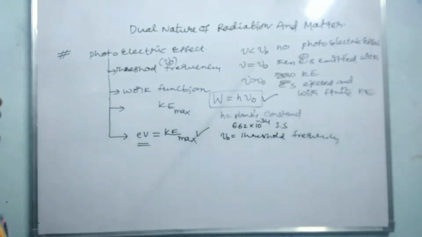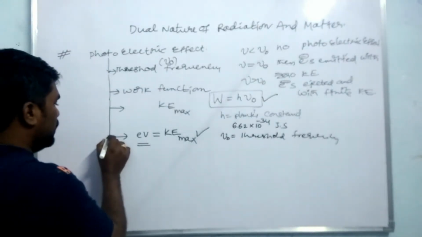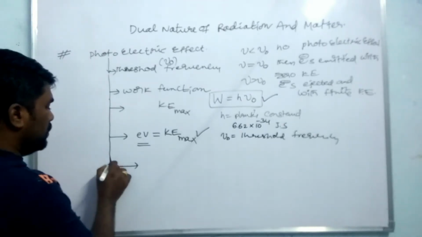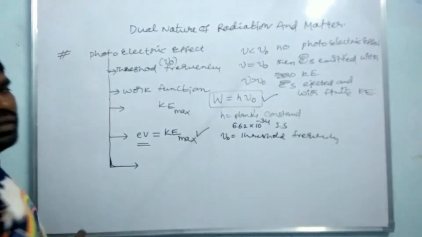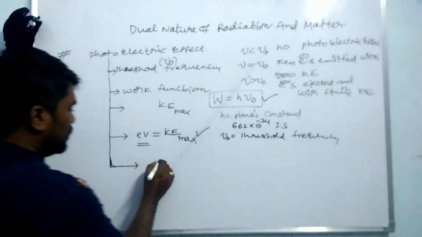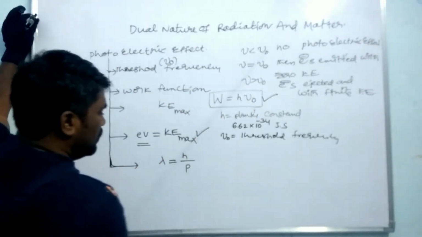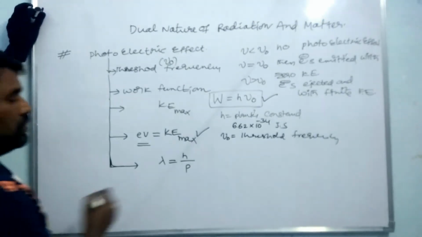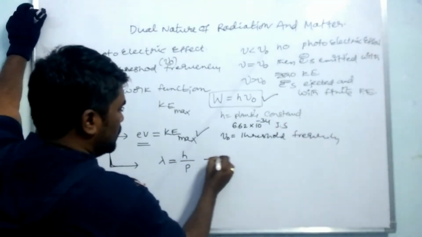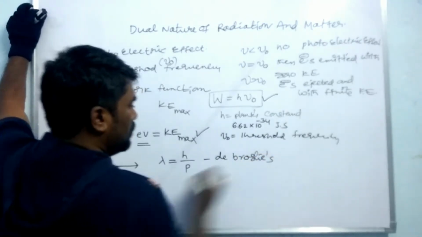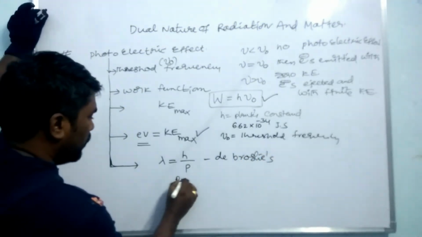And then the important point is the wavelength of the electrons. So lambda is equal to h by p. This is the de Broglie wavelength, where p is the momentum.